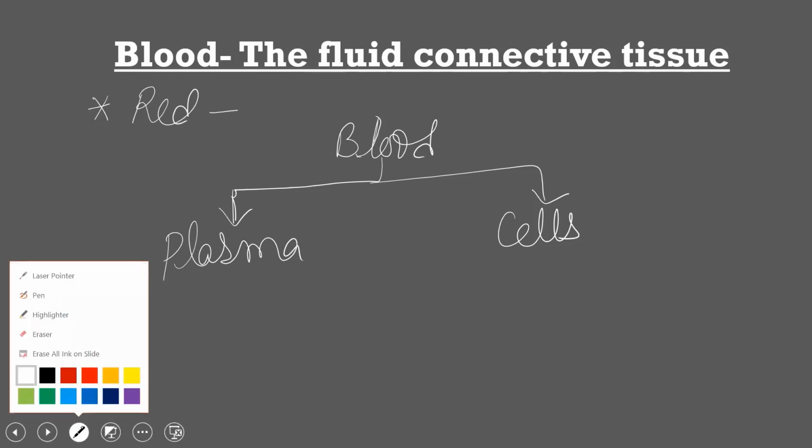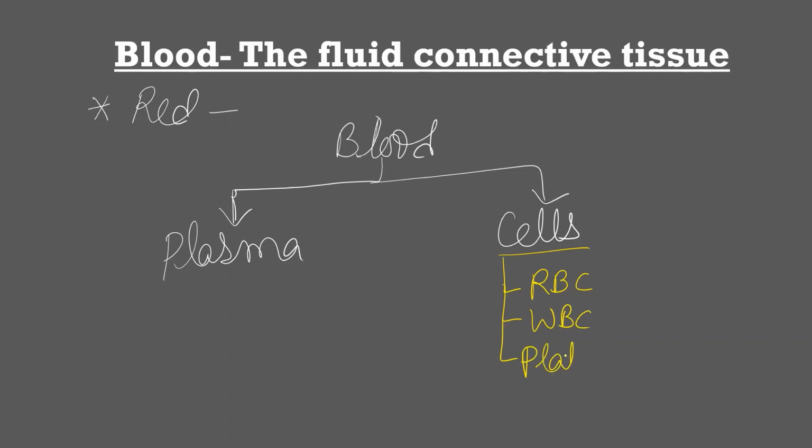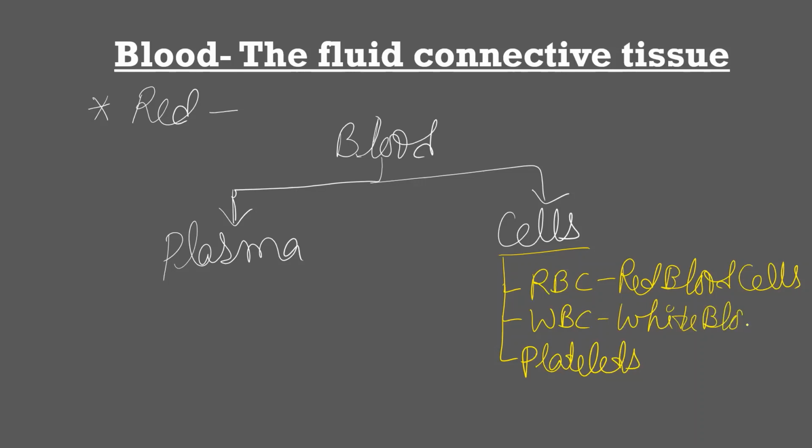Inside the plasma, various cells are moving from one place to another, carrying oxygen and various nutrients. So what are the various cells? They are RBC, WBC, and platelets. The other names are red blood cells, white blood cells, also known as corpuscles. They are very small cells, and we will discuss their functions also.